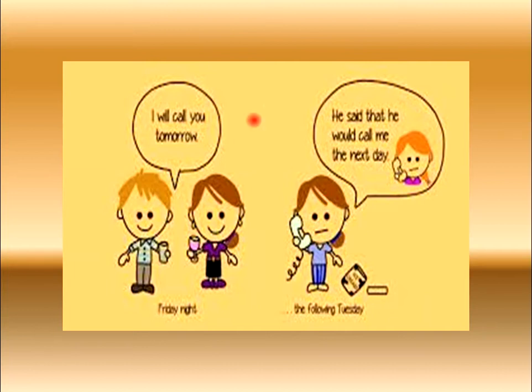As you can see in the picture, there are two friends over here, and this is Friday night. One of the friends is talking to the other and saying, I will call you tomorrow. That means on Saturday. Over here, that friend is telling another friend that he said that he would call me the next day.